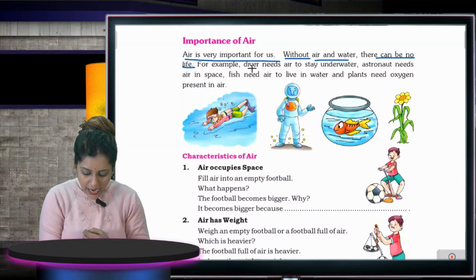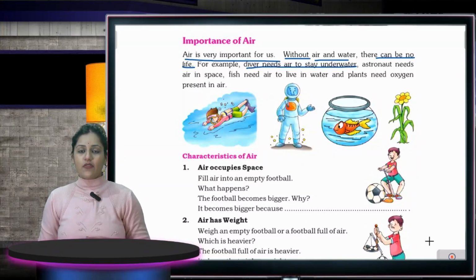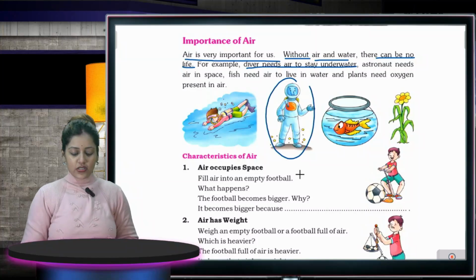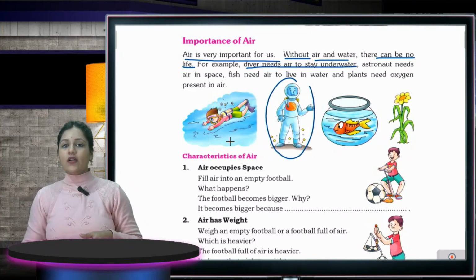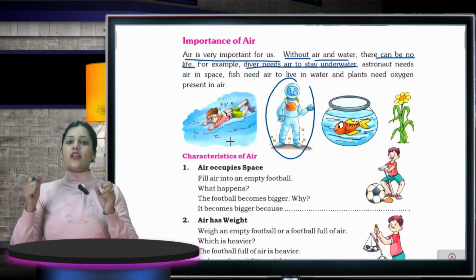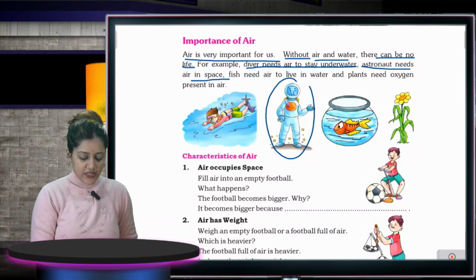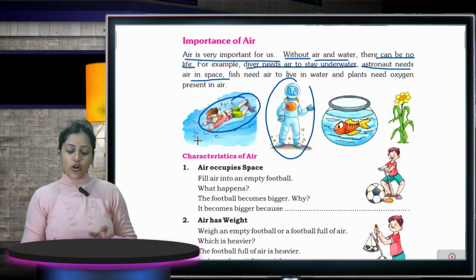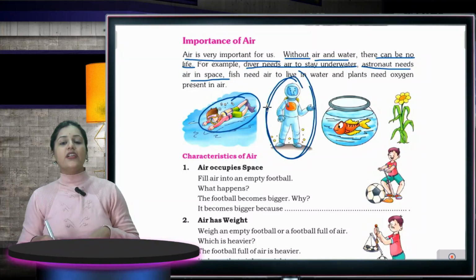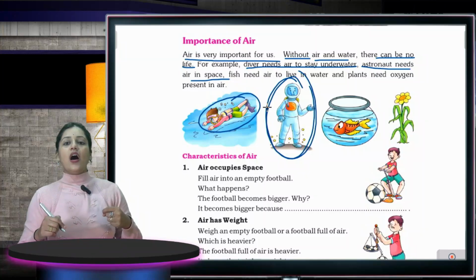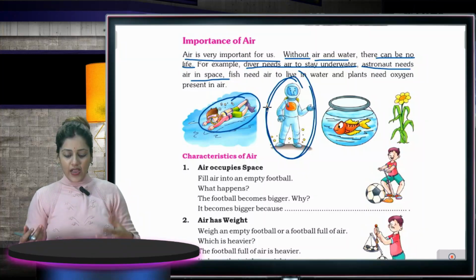For example, a diver needs air to stay underwater. Divers are inside the water, so what do they need? They need air to breathe. Astronauts need air in space. This is a diver, who needs air underwater. This is an astronaut, who needs air in the outer sky.